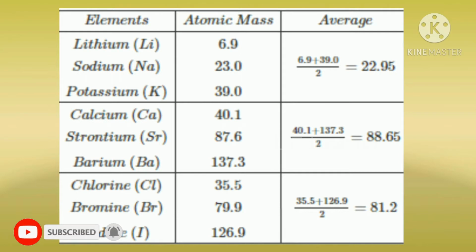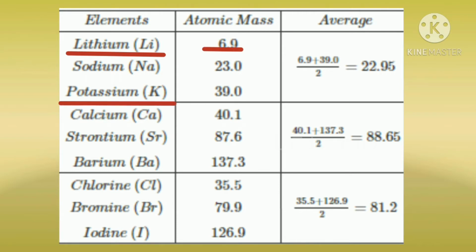Let's see some examples. The atomic mass of the first element lithium is 6.9 and the atomic mass of the third element potassium is 39. Take the average of these two, and we get the atomic mass of the middle element sodium, 23. Take the other set of triads.